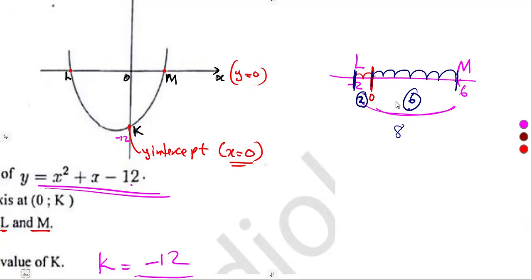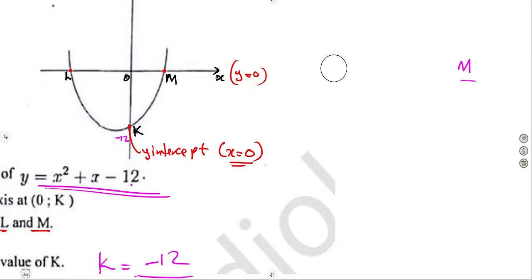But take note, if you have got measurements from this to 0, consider that distance of getting to 0.